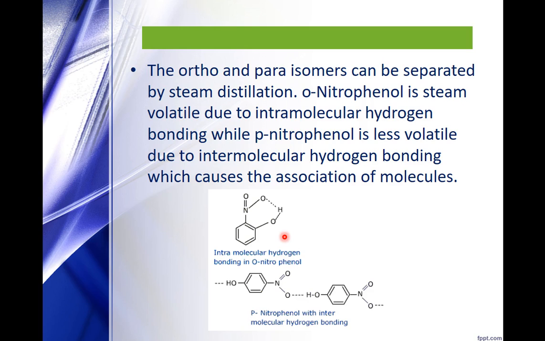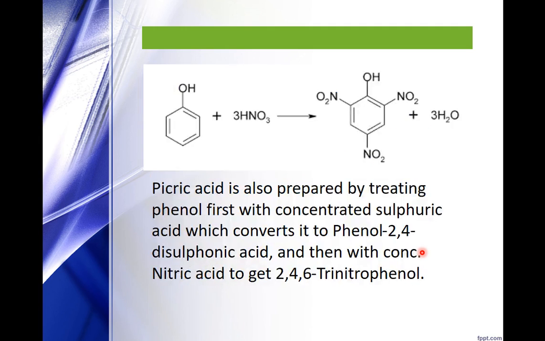This is ortho-nitrophenol. Here you can see the hydrogen bond. This is an intramolecular hydrogen bond. And if you consider this para-nitrophenol, this is one molecule, this is the second molecule, this is a hydrogen bond. So this is an intermolecular hydrogen bond. So if we talk about their boiling points, the ortho isomer is steam volatile as compared to the para isomer. So that's why these can be separated with the help of steam distillation.